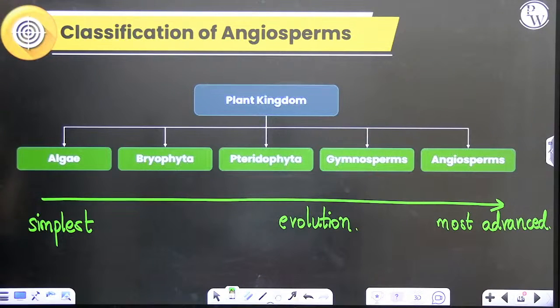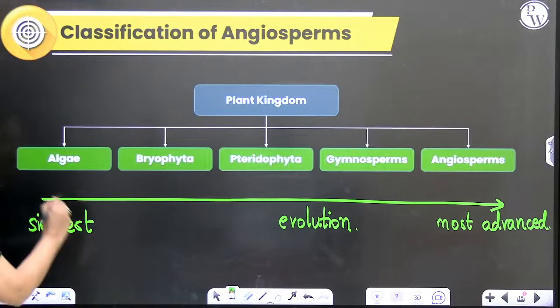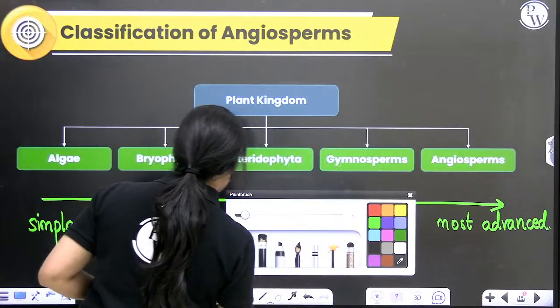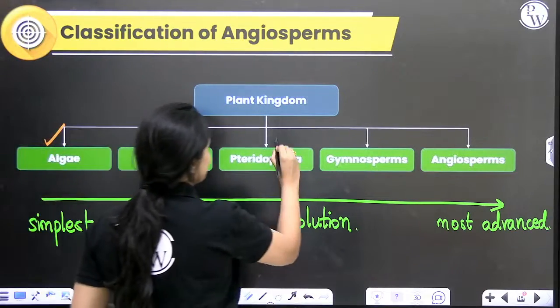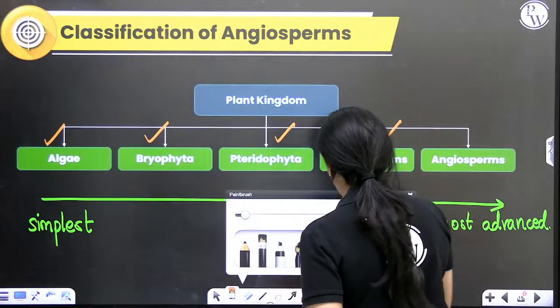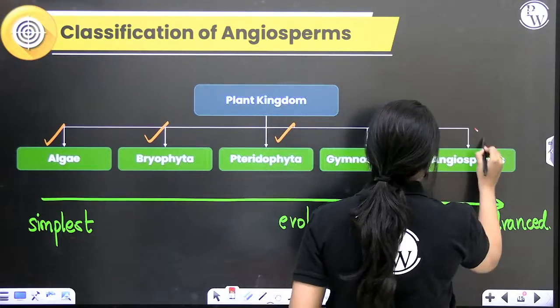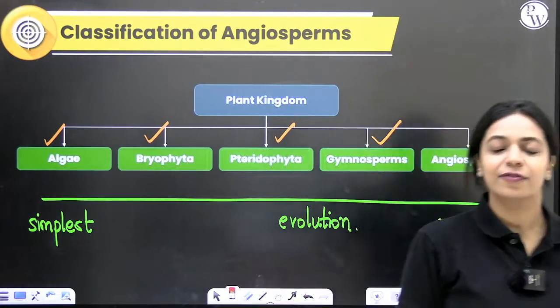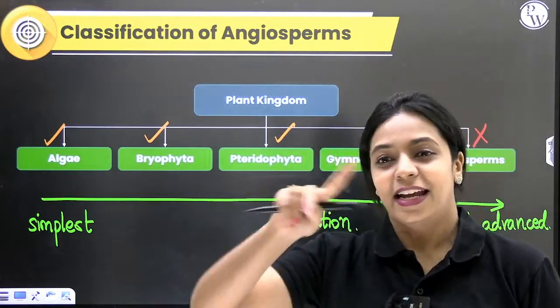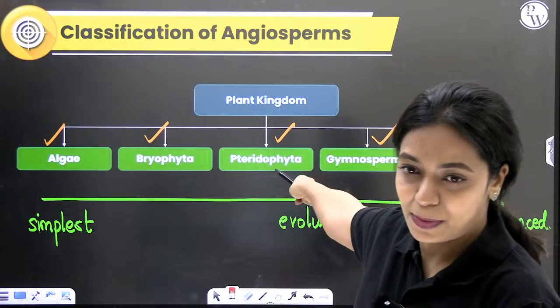Okay, so in this chapter we are only going to focus on algae, bryophytes, pteridophytes, gymnosperms. Angiosperms we are not going to do because like I mentioned earlier, we have 3 entire chapters dedicated for angiosperms.